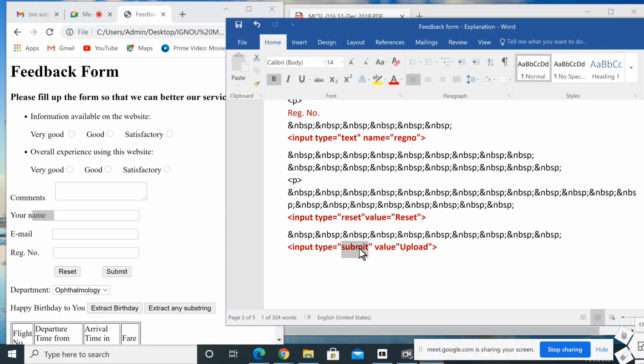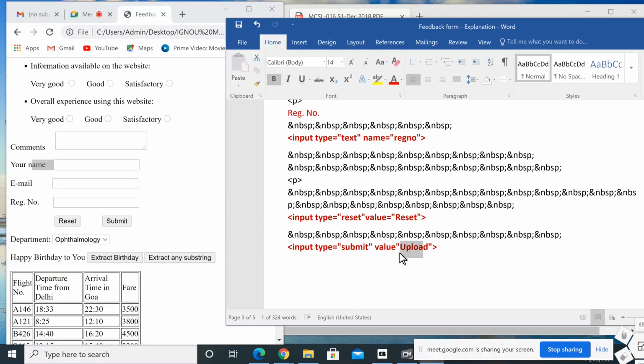When we are using a submit type button and we click it, no code is required for clearing all the values that we entered. So just give the type of button as submit. Then value equal to upload means what we want to print over here. Here the value equal to is missing, that's why it printed submit only. So value equal to upload means upload will be printed over here. Whatever value we give will be printed over here.